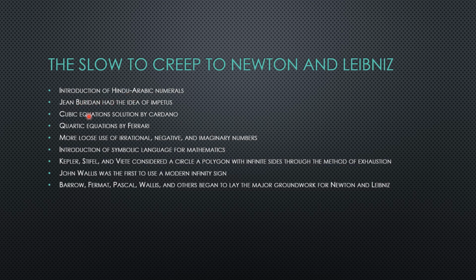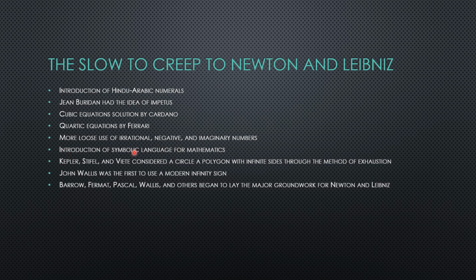And then Jean Buridan had the idea of impetus, or also the idea of impulse motion. Then we had the cubic equation solution by Cardano. This was also in my video about algebra. And then we had the quartic equations by Ferrari. And once again, that's also in the algebra video. Then we had the more loose use of irrational, negative, and imaginary numbers. People began to generally accept that these are actual terms and not just fake numbers or non-mathematical nonsense.